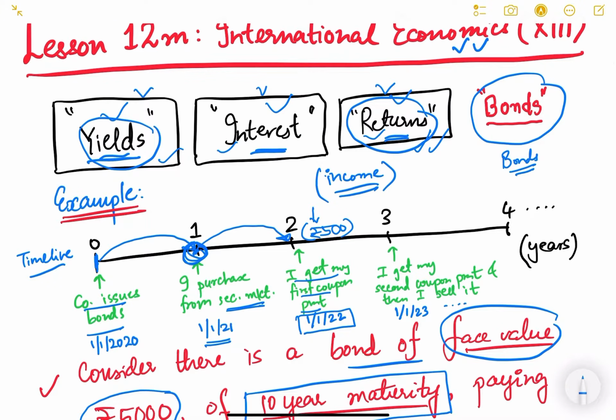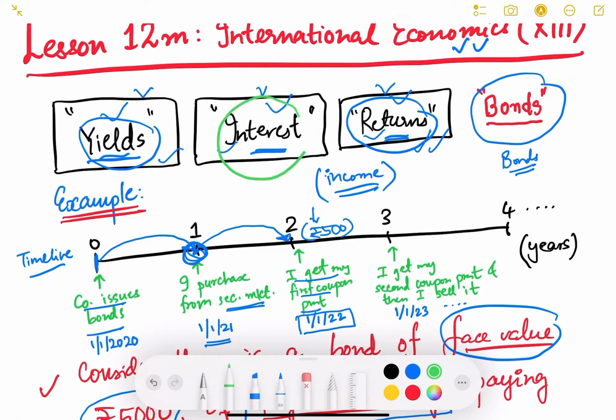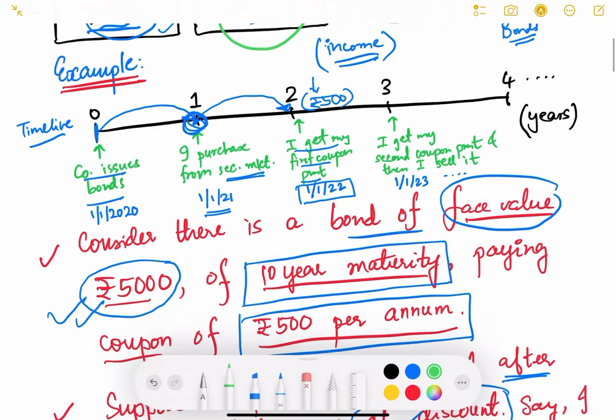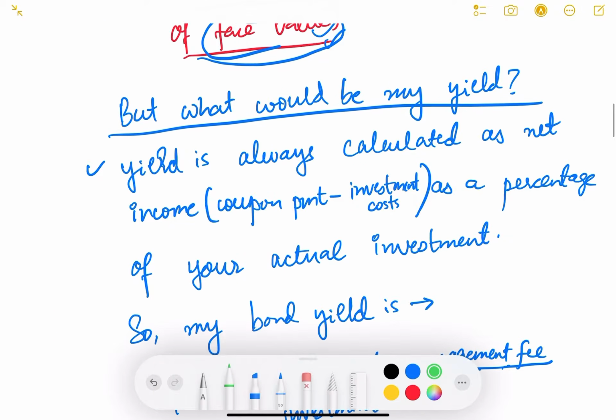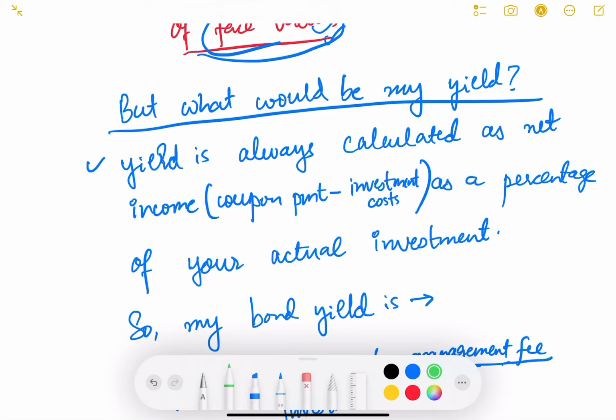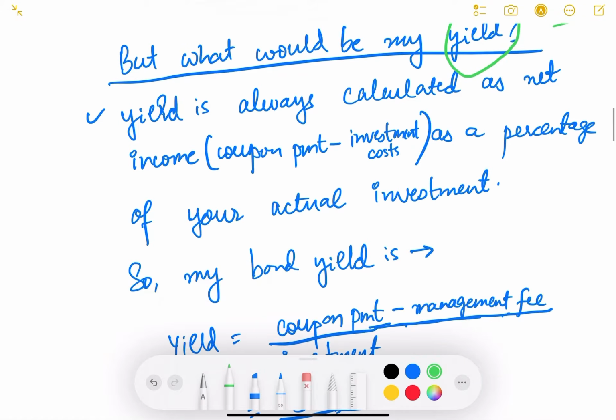Now you have understood what interest rate is. Now let us move forward. But what would be my yield? We have understood what the coupon is, but what is the meaning of yield? Let us understand. Yield is always calculated on net income, that is, coupon payment minus the investment cost.